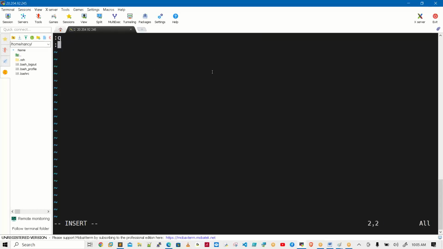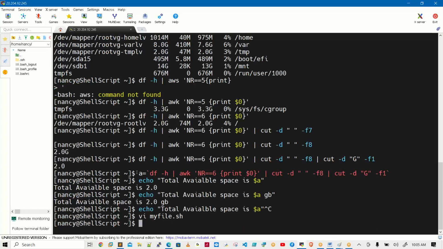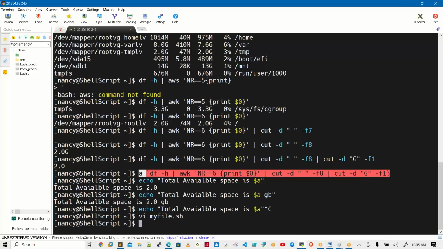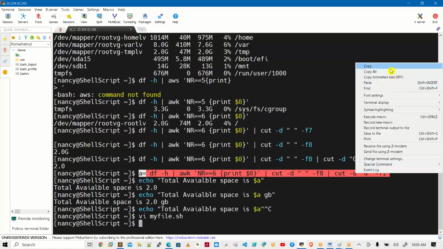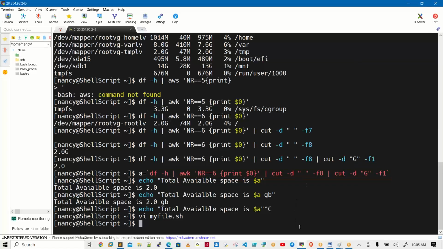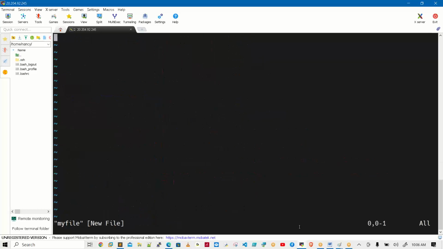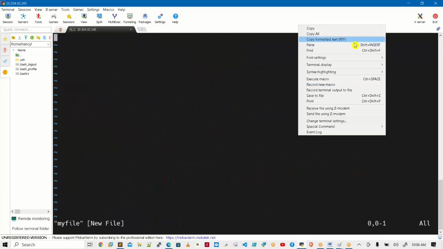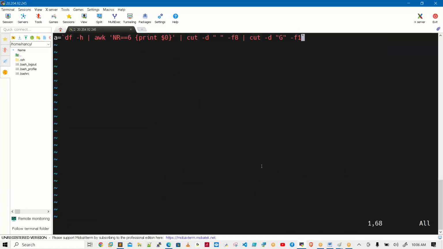These modes are important. I'm copying this entire line. The extension you can also observe, but really this extension is not mandatory.